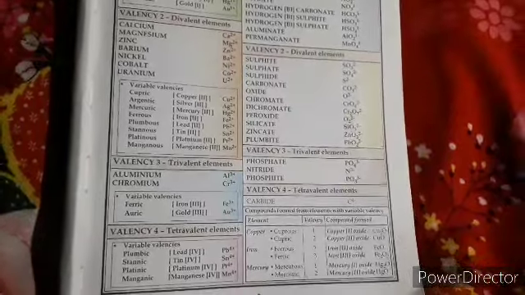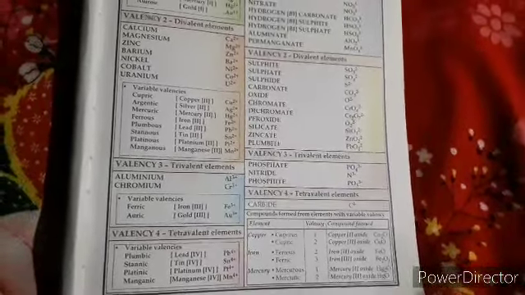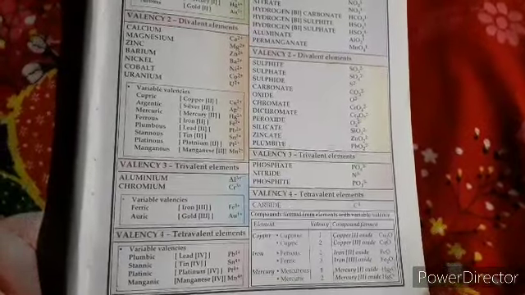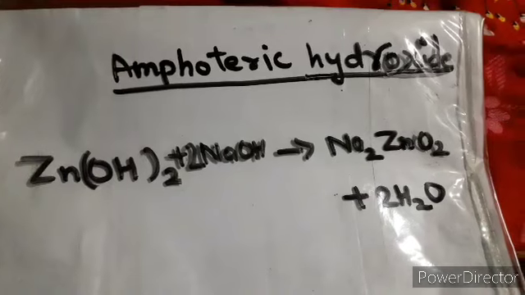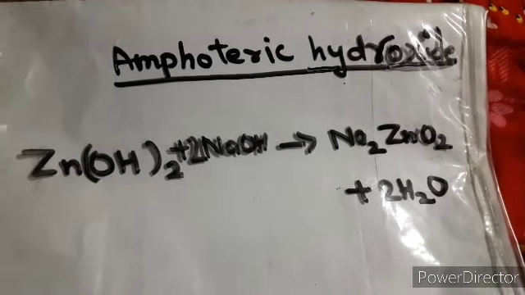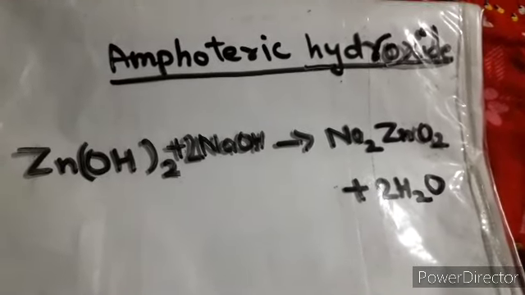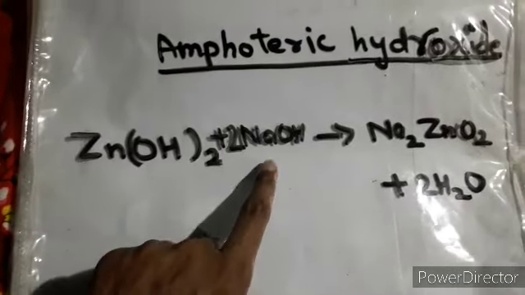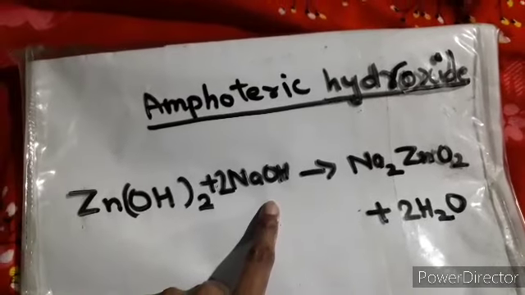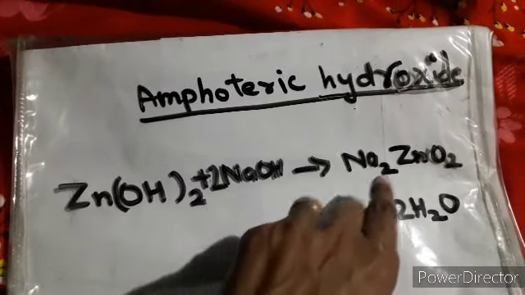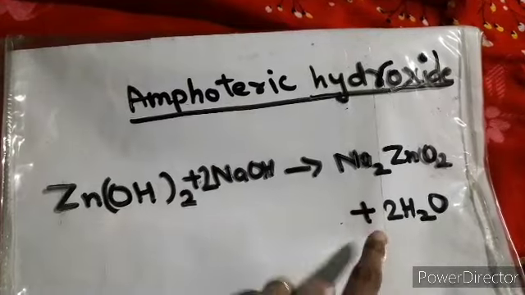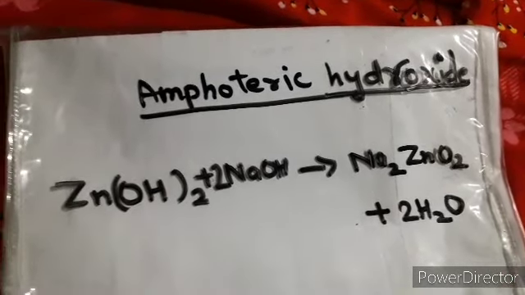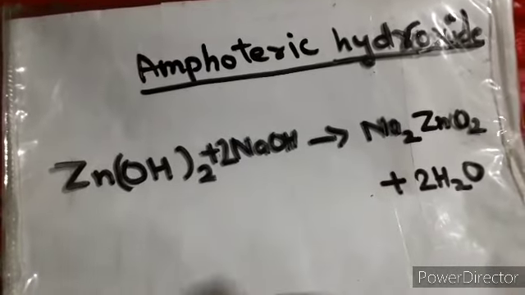So I think this much is clear to you all, and we will do the other reactions also. One part is still remaining, and that we have to see. Now we'll see the second portion on amphoteric hydroxide, and I have written a reaction with zinc hydroxide. It reacts with sodium hydroxide, and it will give you sodium zincate, along with that water is formed. Now you know how to make the formula, how to balance the equation, so there is no difficulty in this portion.